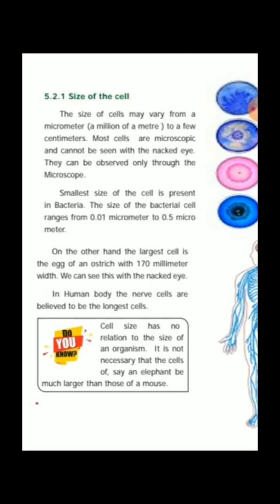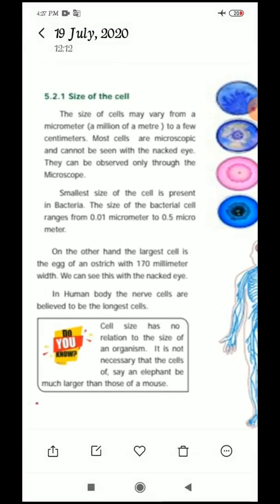Micrometer. Micrometer means a millionth of a meter, to a few centimeters. Most cells are microscopic and cannot be seen with the naked eye. Without a microscope we cannot see the cells. They can be observed only through which instrument, children? Microscope.